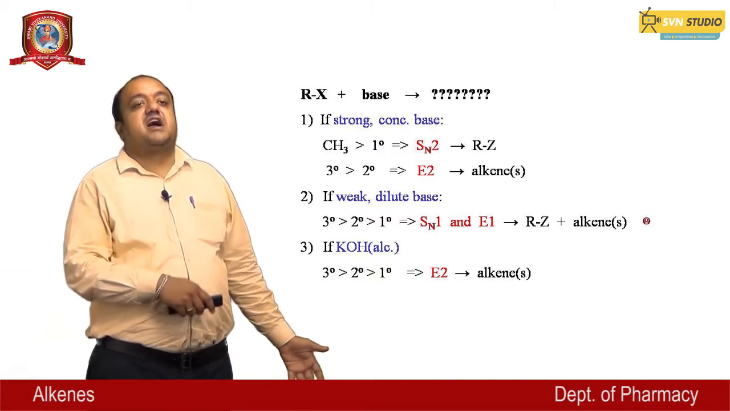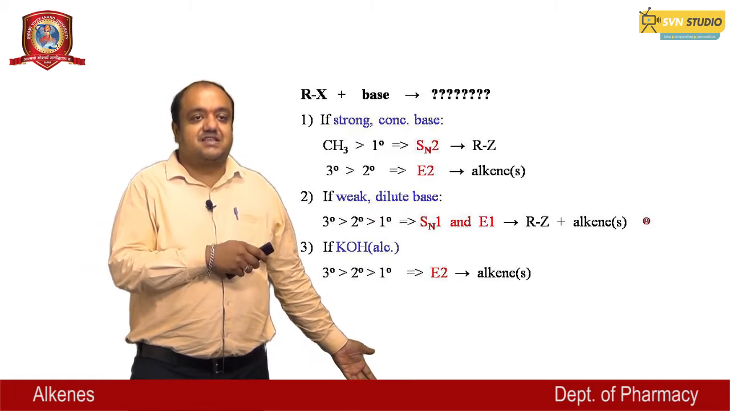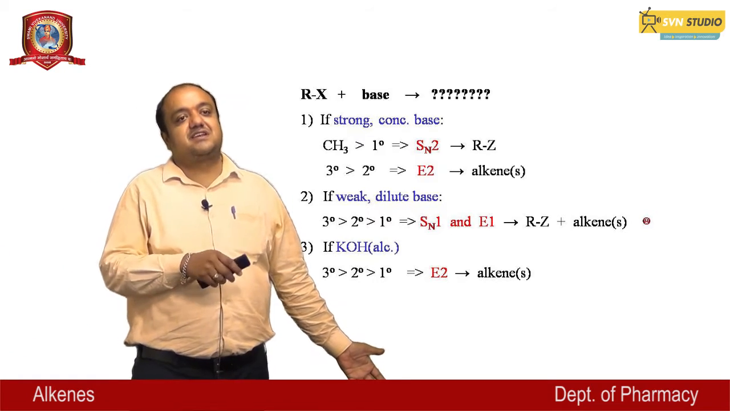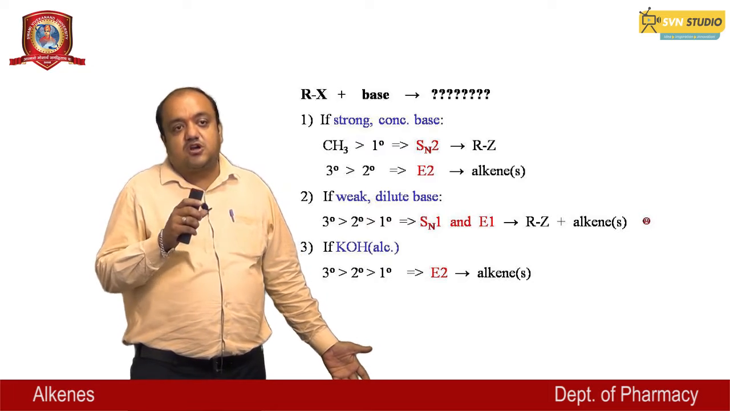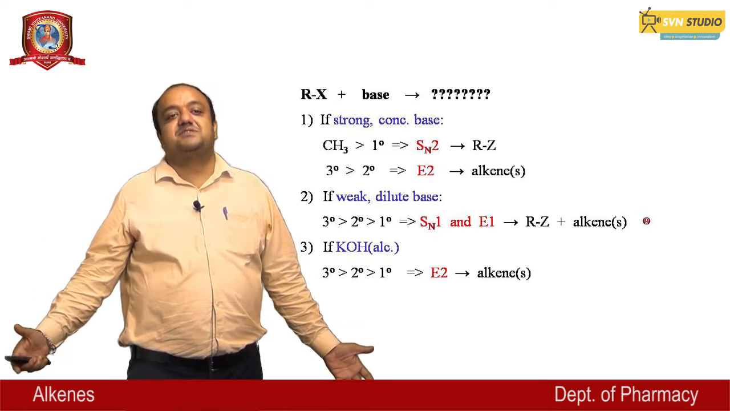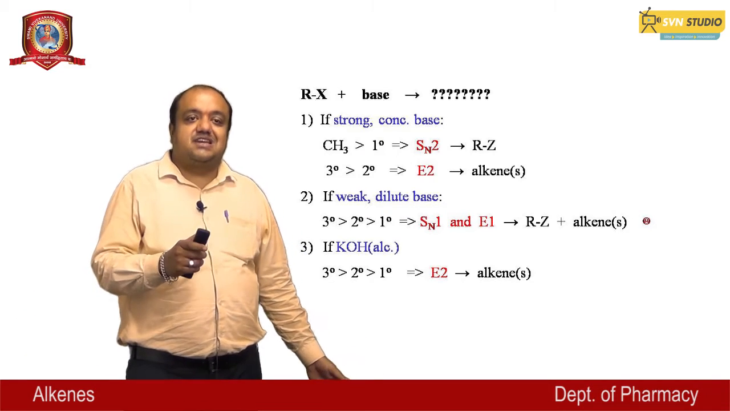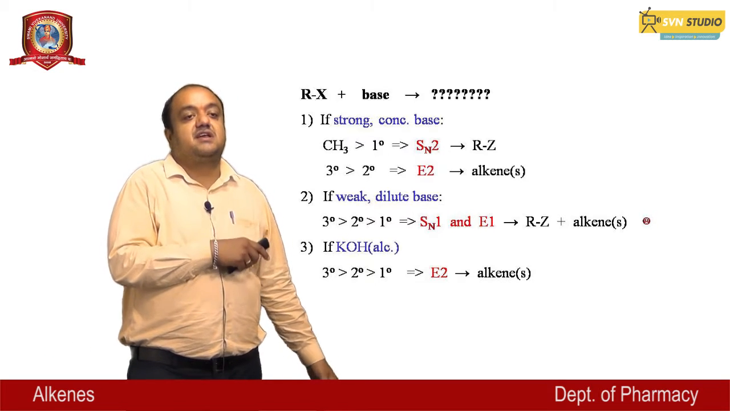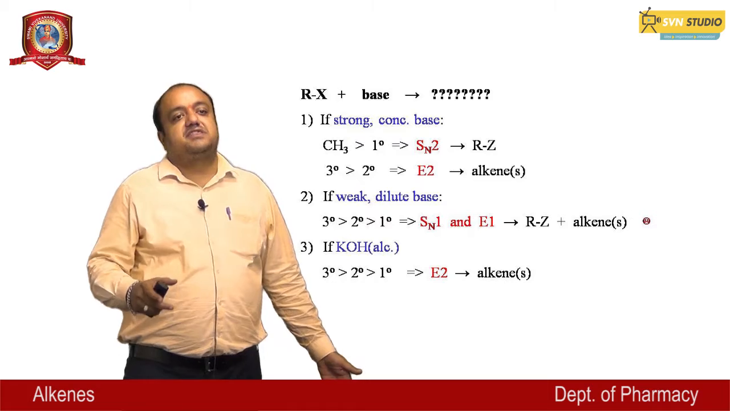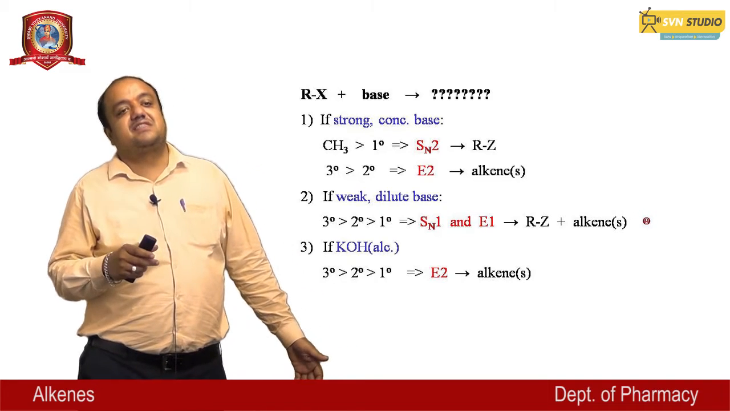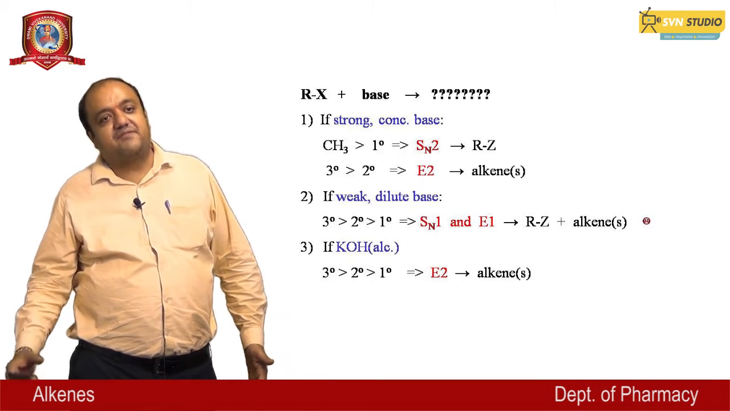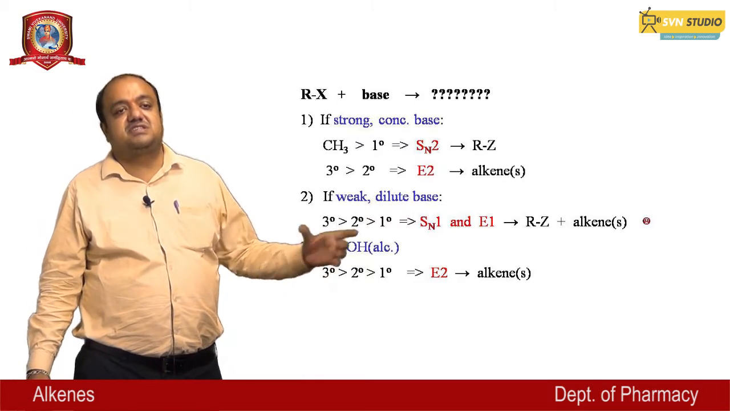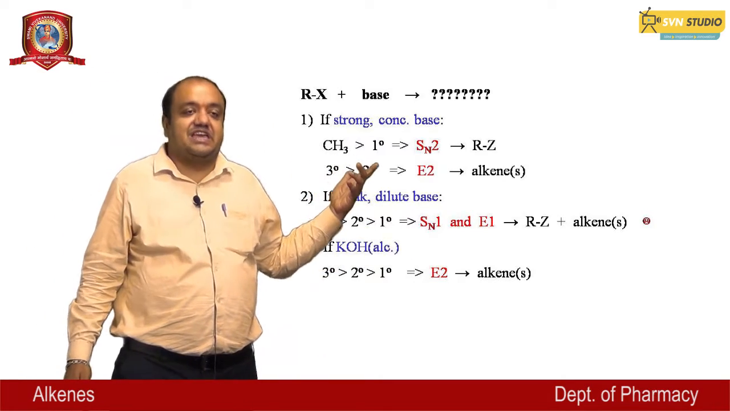If a weak dilute base is there, then tertiary is greater than secondary and secondary is greater than primary. It is because of the SN1 and E1 mechanism, and ROH and alkenes are there. If alcoholic KOH is there, then the reaction order is tertiary greater than secondary and secondary greater than primary. And the mechanism in this reaction is E2, giving alkenes.